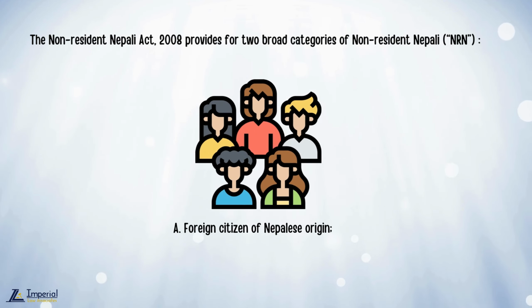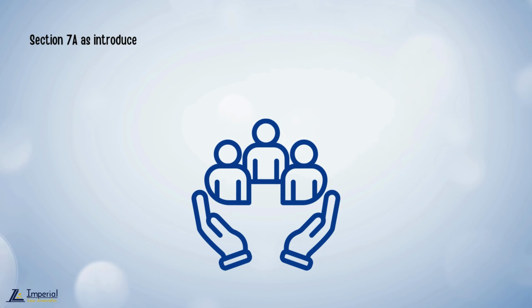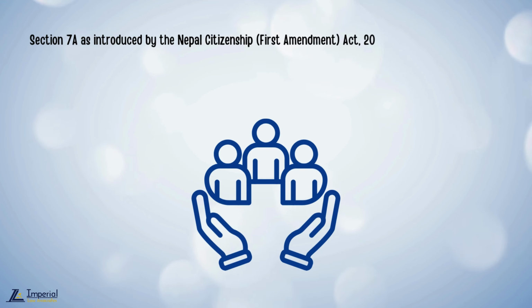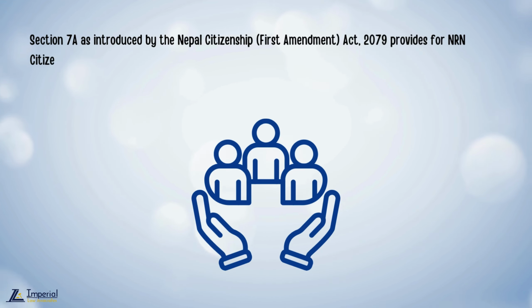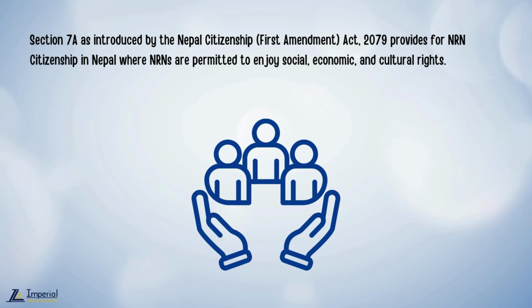A. Foreign citizen of Nepalese origin. B. Nepali citizen residing abroad. Section 7A, as introduced by the Nepali Citizenship First Amendment Act 2079, provides for NRN citizenship in Nepal, where NRNs are permitted to enjoy social, economic, and cultural rights.